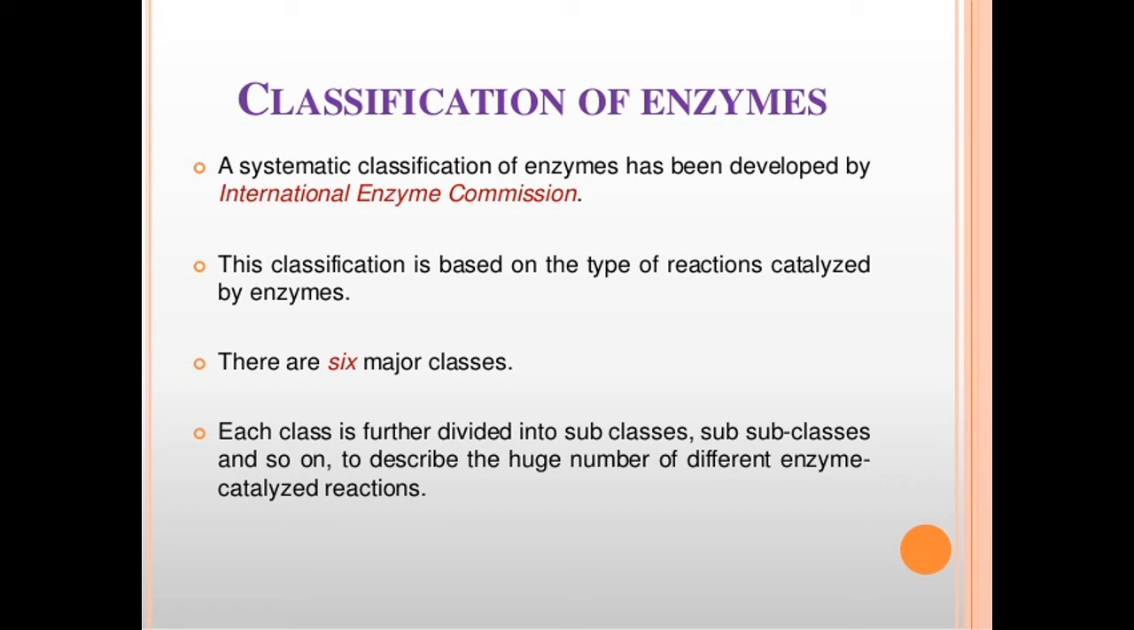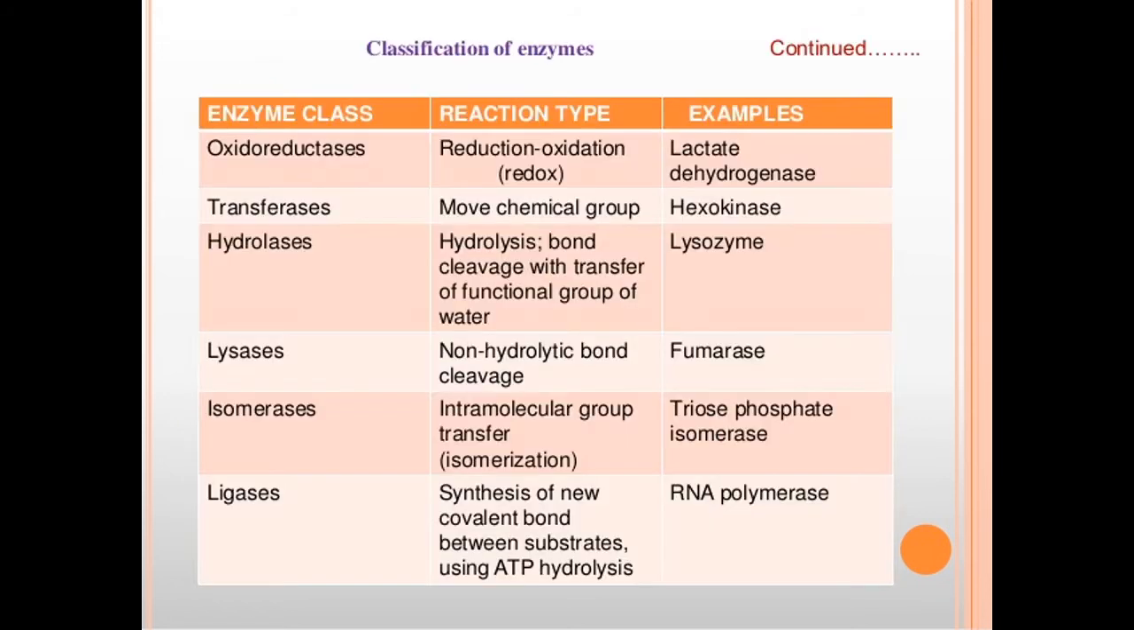According to this IUB, these enzymes are classified into six groups. What are those six groups? The first one is oxidoreductases, second transferases, third hydrolases, then lyases, isomerases, and ligases are the different enzymes given by the IUB classification. Okay, so what happens here? We'll see one by one.